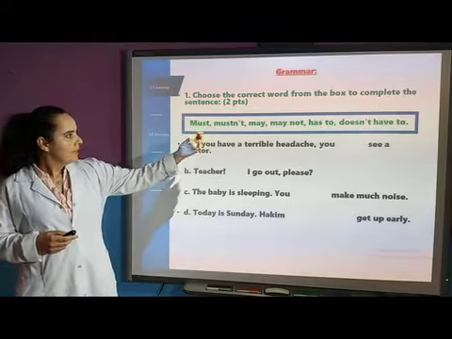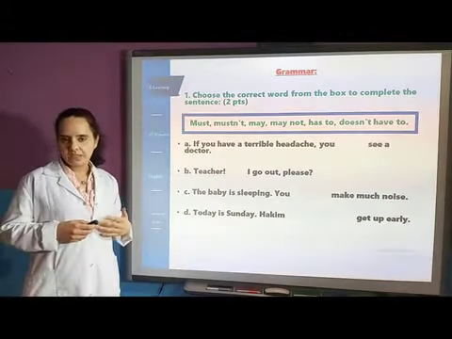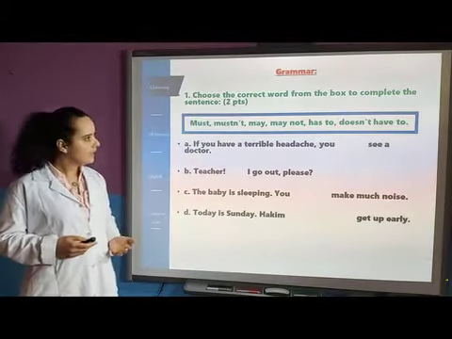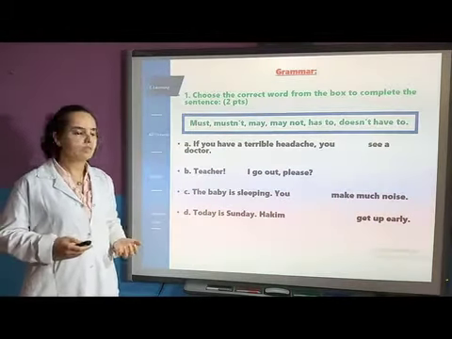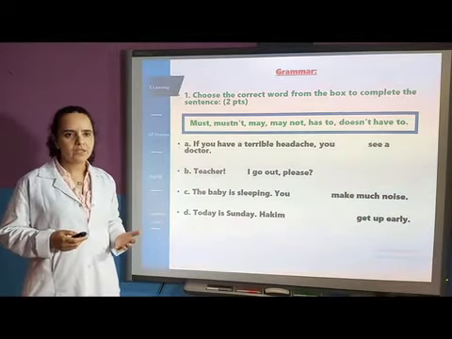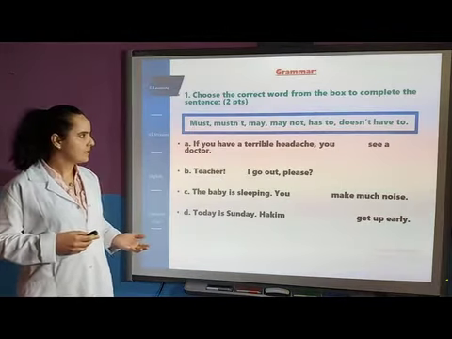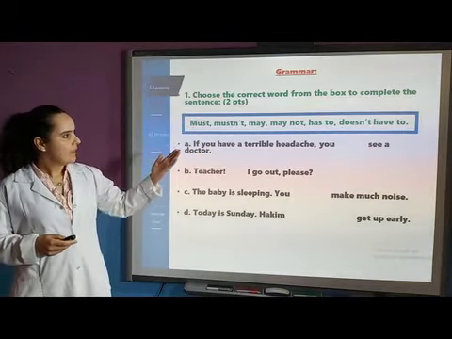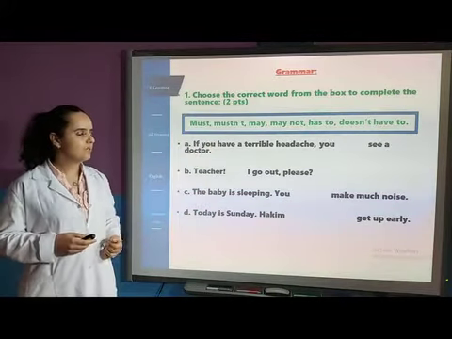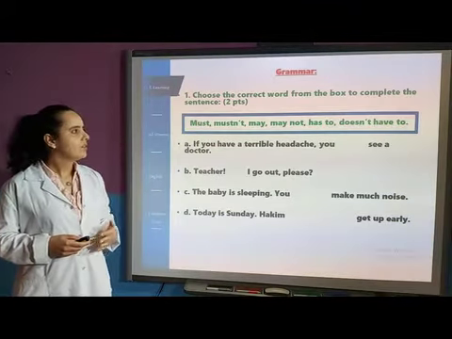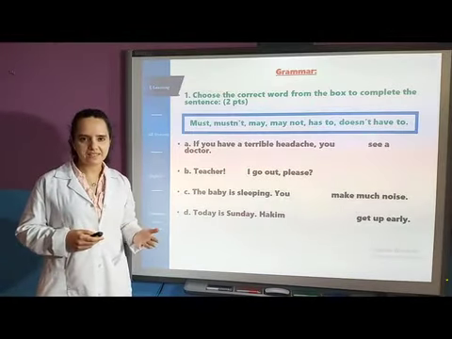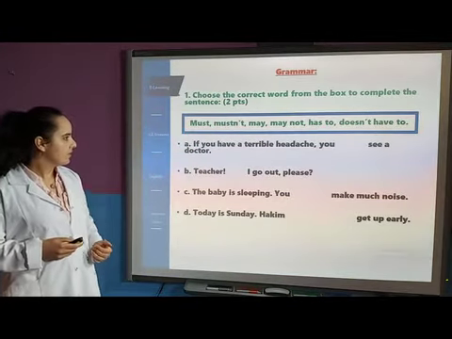Okay. May, we use may for asking or giving permission, and also when we express possibility. May not when you refuse to give a permission or when you're not sure about something. Okay. So here we have lack of possibility. Has to, here we have strong necessity, and doesn't have to, here we have lack of necessity. Okay, doesn't have to is like needn't. Okay, so let's do the following exercise.